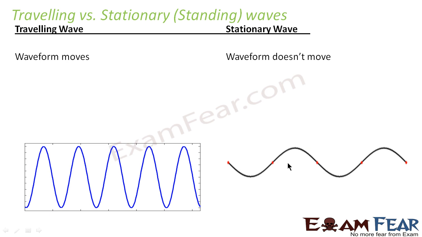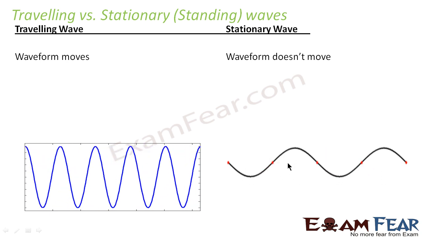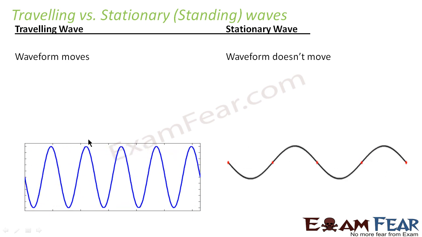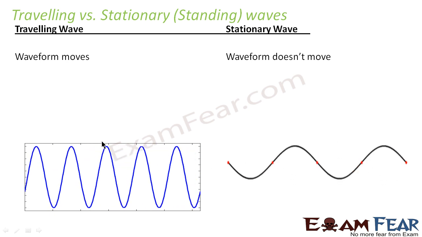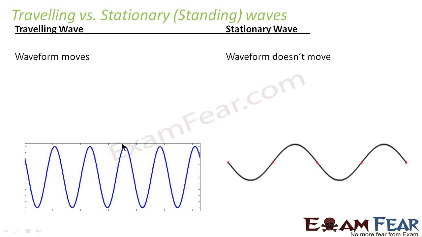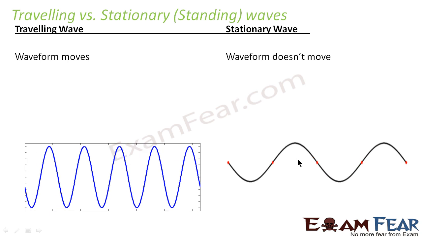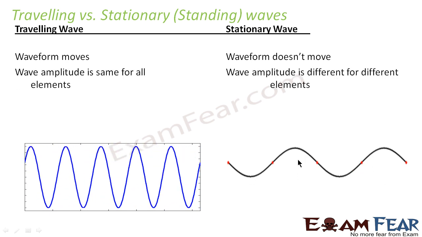When I talk of a traveling wave, the waveform moves. Movement of the waveform is always indicated by the movement of the peaks of the wave. If you observe the peaks, you see that they keep moving towards right. So that shows that the waveform moves. Whereas in case of a standing wave, the peaks don't move. They seem to be at the same place. So the waveform is stationary.